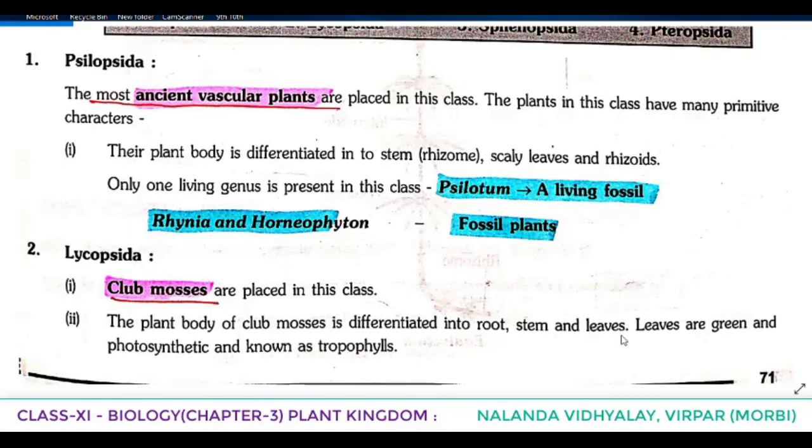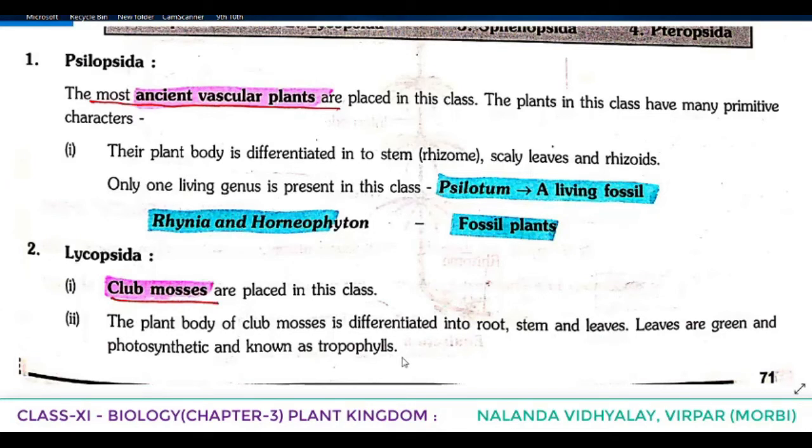So you can see the difference, the evolution. In Coleopsida, we told that they are differentiated into stem, that is rhizome, scaly leaves and rhizoids. But when coming to the next class, Lycopsida, where the club mosses are placed, the plant body is differentiated into root, stem and leaves. And leaves are green and photosynthetic and known as trophophylls. Do you remember the term trophophylls? Yeah, you have to remember that point.